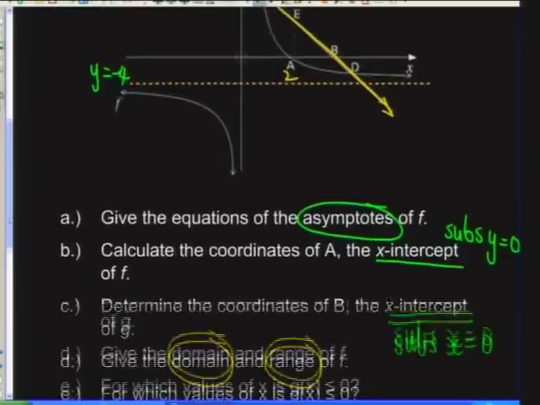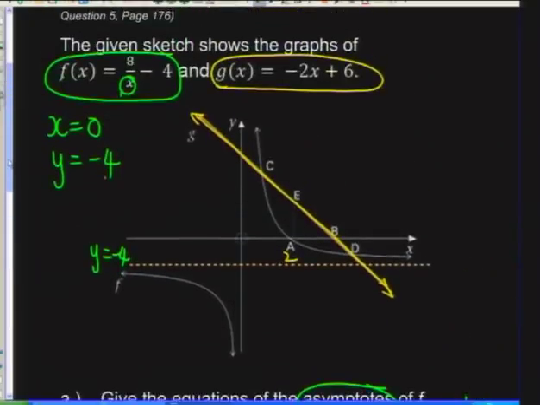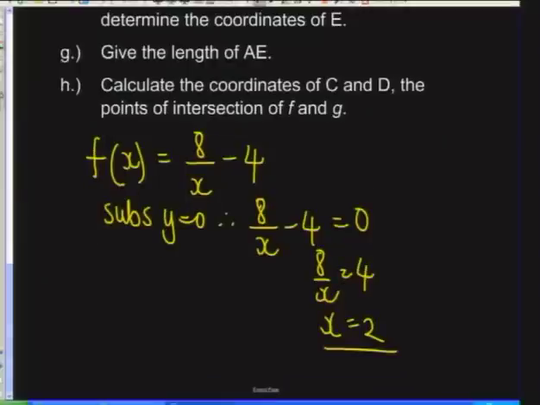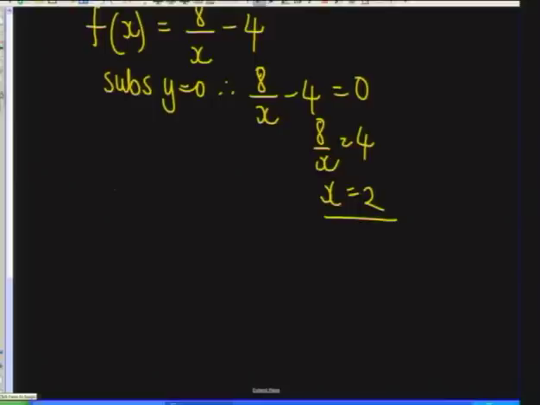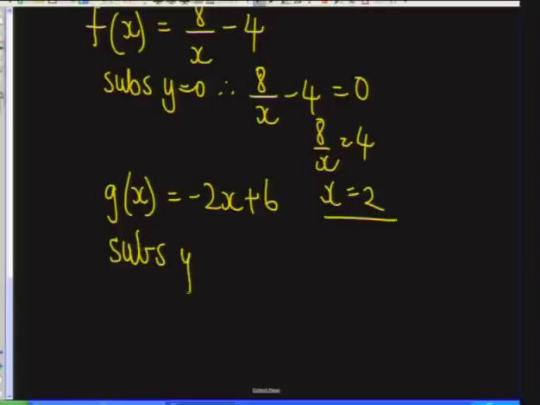Then we would like to know B, the x-intercept of the straight line, and the straight line is minus 2x plus 6. We're going to remember always to say what you're doing. I'm going to substitute y equals 0 for my x-intercept.